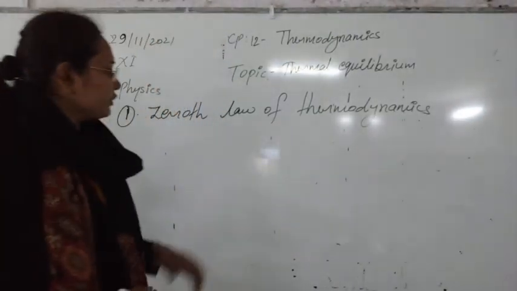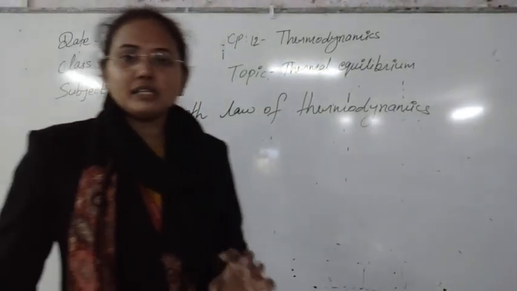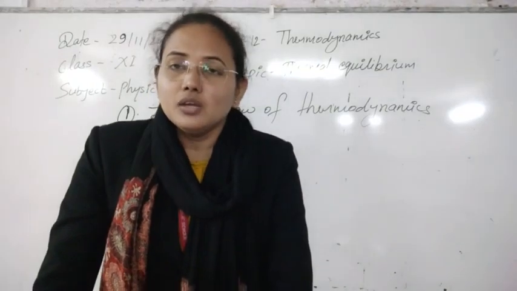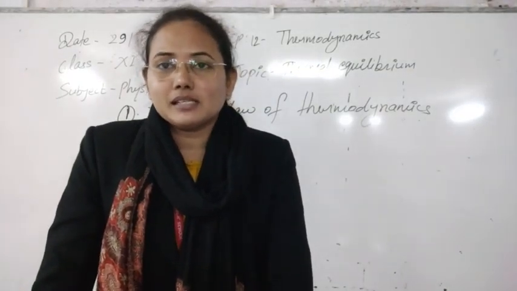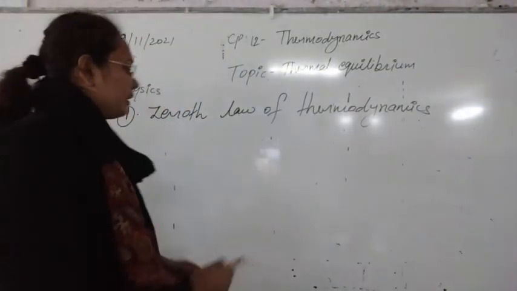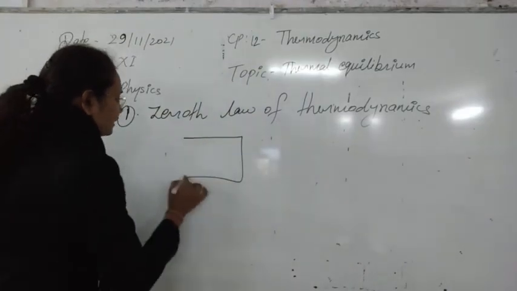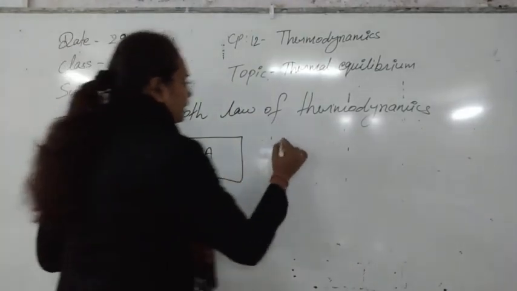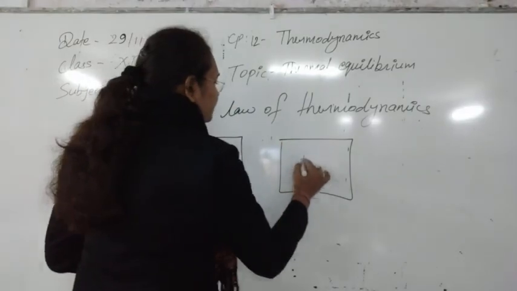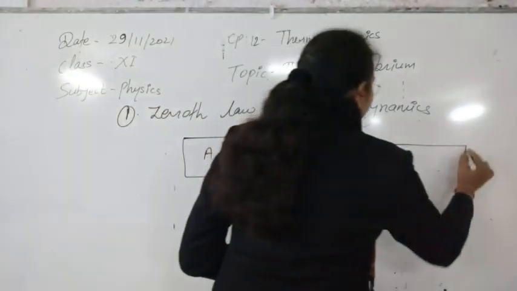So according to this law, we have three systems A, B and C. If two of the systems, that is system A and B, are in thermal equilibrium, let me just clear it by some figure here. Suppose these three are representing three different systems.